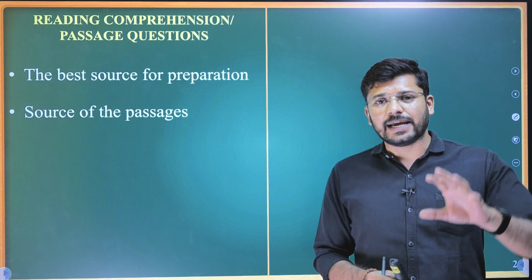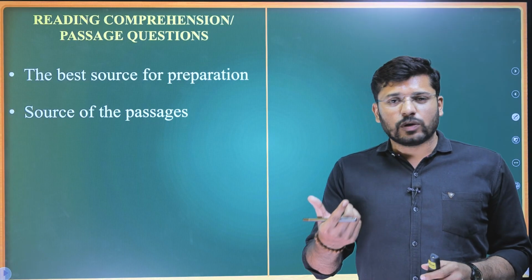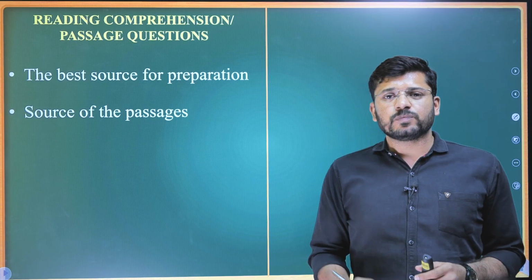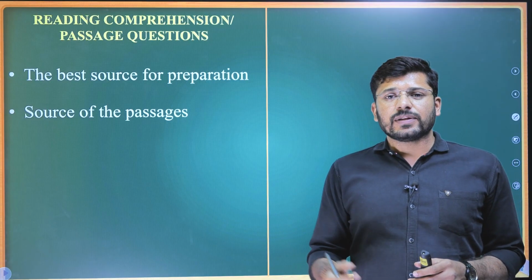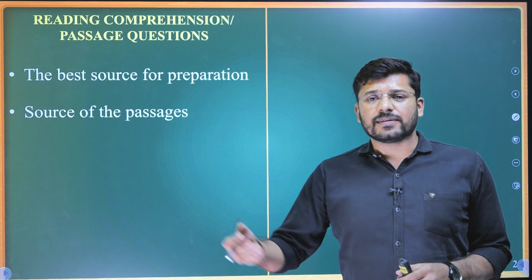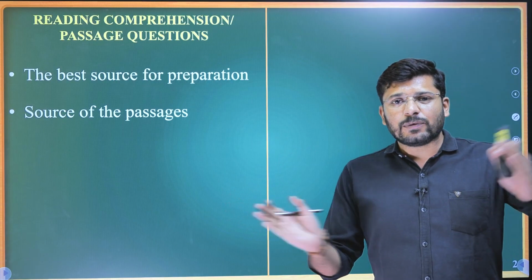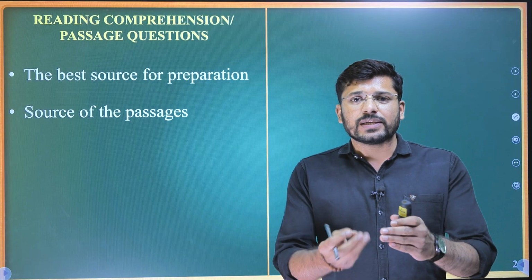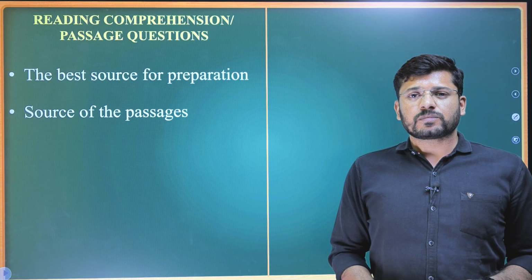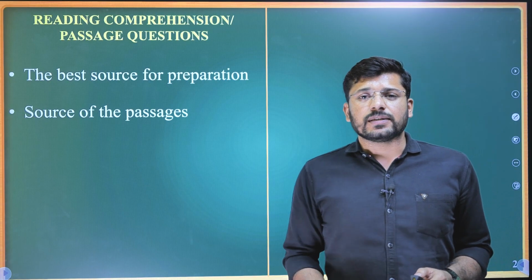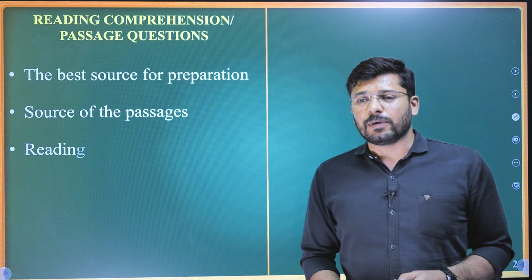They might take 1 sentence from the first paragraph, 1 sentence from the second paragraph, then 2 sentences from the third paragraph, and 3 sentences from the last paragraph. And they will club all those sentences and give it to you as a single passage. That is how UPSC does it in the CSAT paper.